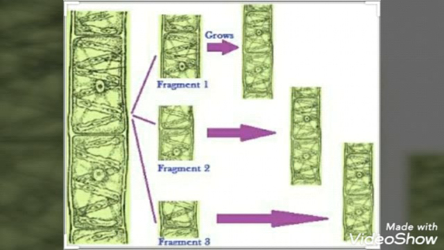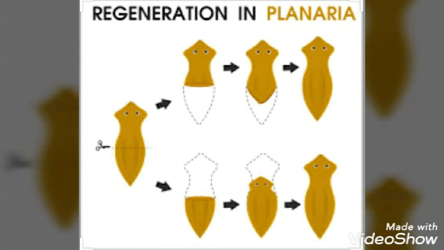Some more creatures which also reproduce through fragmentation are Planaria, which is a type of flatworm. When it matures, it just sheds off its tail, and then the two halves regenerate the rest of their body parts, and now we have two Planarias.